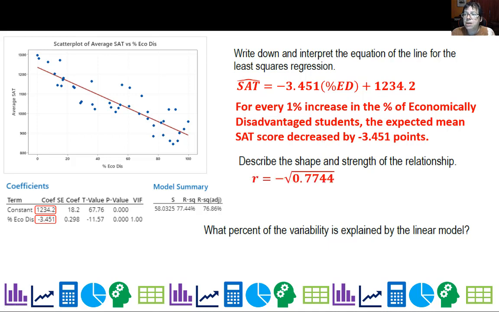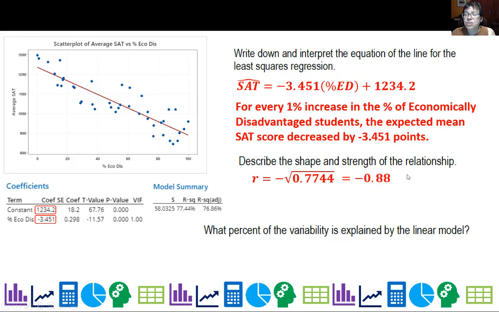So how do we describe the shape and the relationship? Well, it is definitely linear. And the computer outputs don't give you r, so you have to go ahead and calculate it. And see, this is R squared, so I take the square root. But you notice I have a negative sign in front. Why? Because it's a negative slope. R squared always loses the sign, so you have to make sure that you put the correct sign there when you're calculating it.